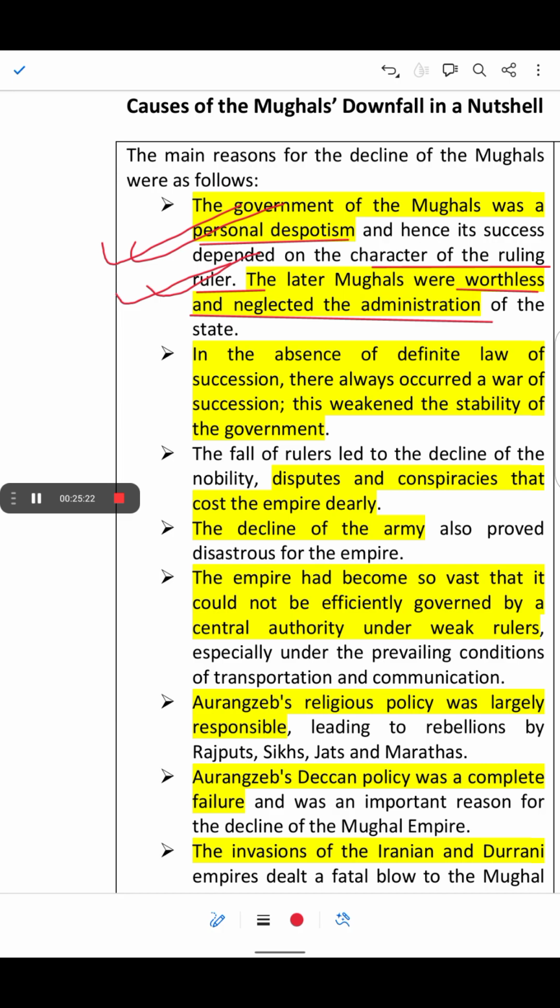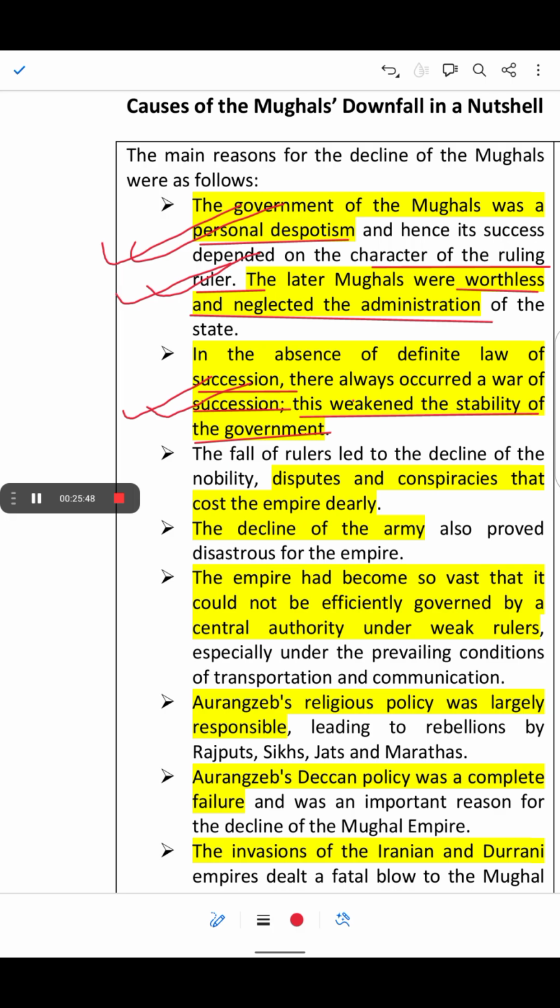The absence of a definite law of succession. There always occurred a war of succession because no fixed successor was there. The brother would kill his own brother, and the last one who would survive would become the ruler. And this weakened the stability of the government.